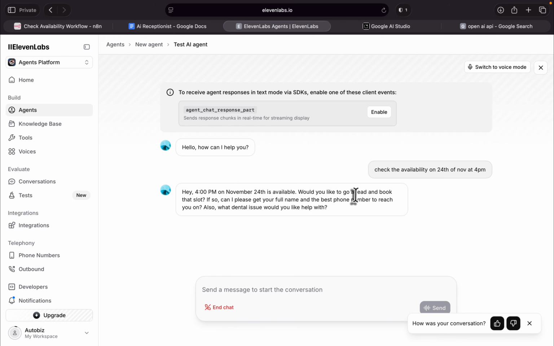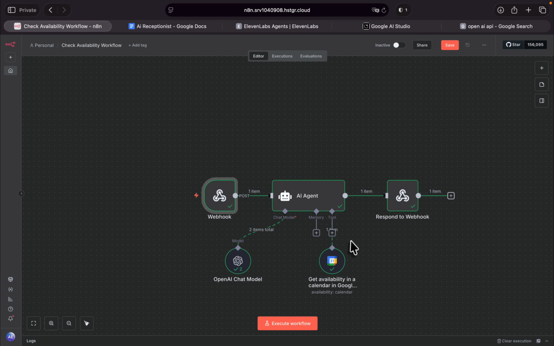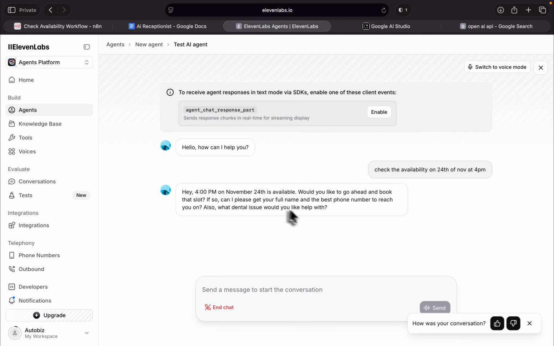This is very interesting. Basically, it checked our calendar. There was no event in that time, and as you can see, it gave this response. If there was a spot in that time, it would answer, for example, this time is already taken. Please choose one of these dates.